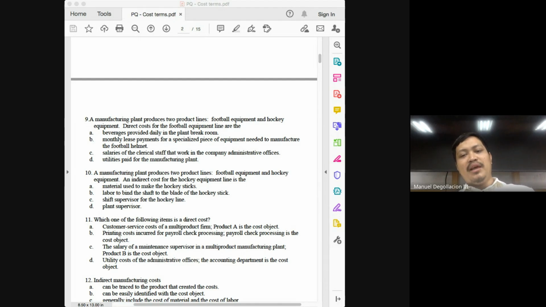If the choices had been A, B, and C, class, I would say the best answer would have been letter C, because you can make the argument that it is not directly traceable to the finished product. But between a plant supervisor and a shift supervisor, it is the salary of the plant supervisor that would be considered indirect, the most indirect of the 4. And besides, you can make an argument that the shift supervisor is directly involved in the production of the product.